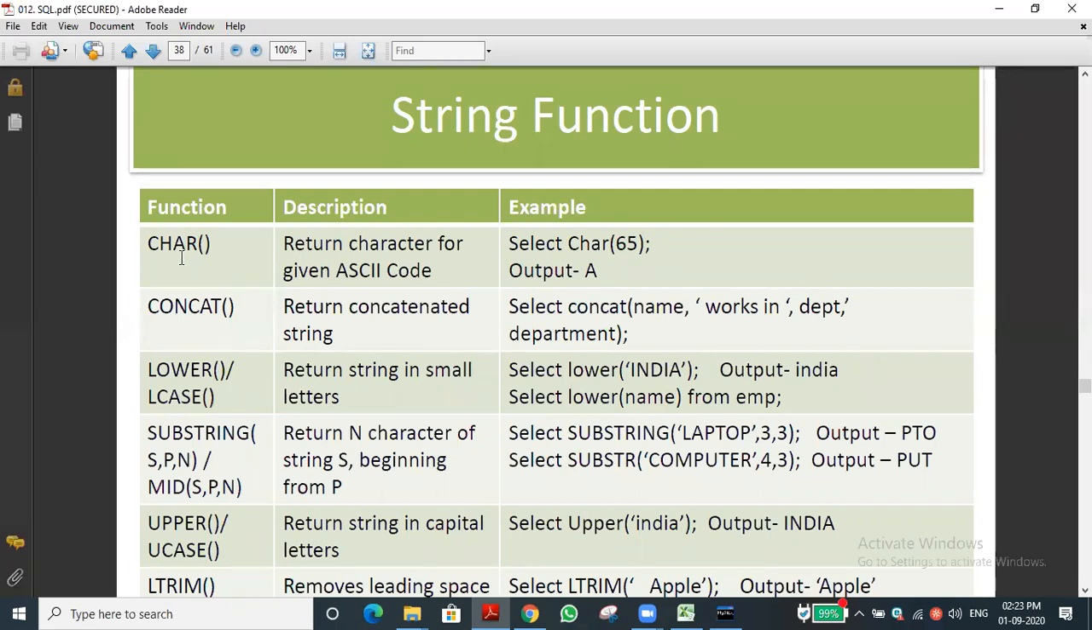In SQL, what is the thing? The CHAR function. Okay, the CHAR function is there. It will return, if you pass any number, the equivalent ASCII value. It will display it. Okay. Next thing is the concat function.